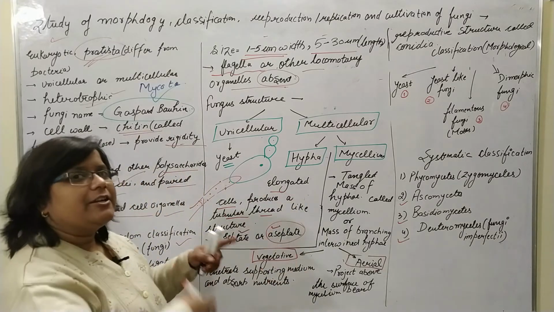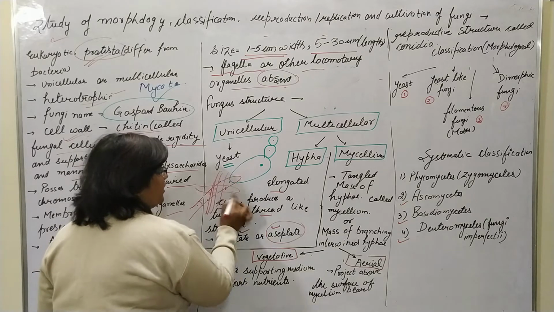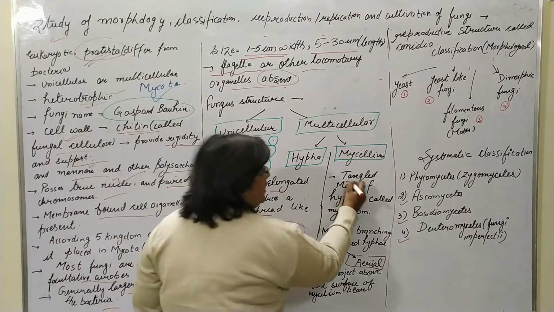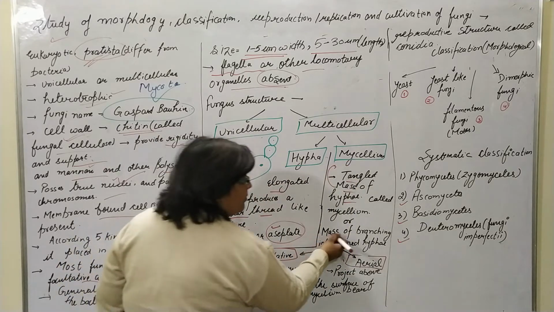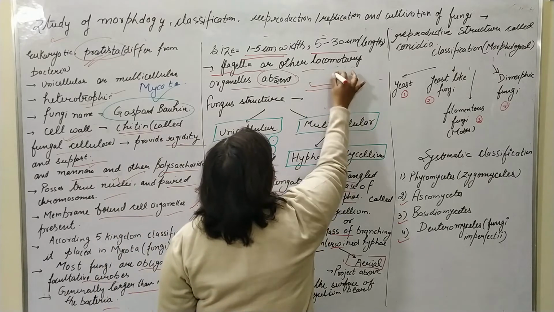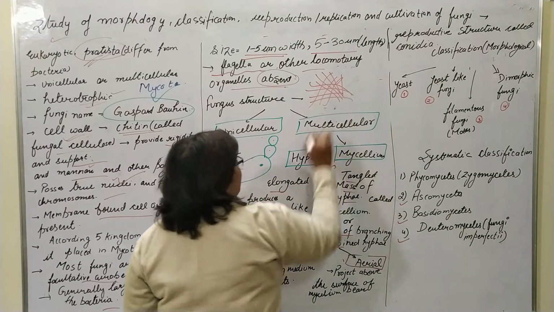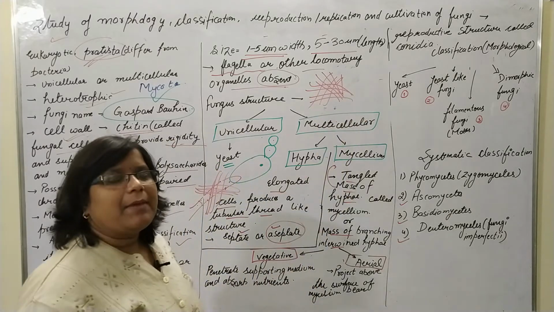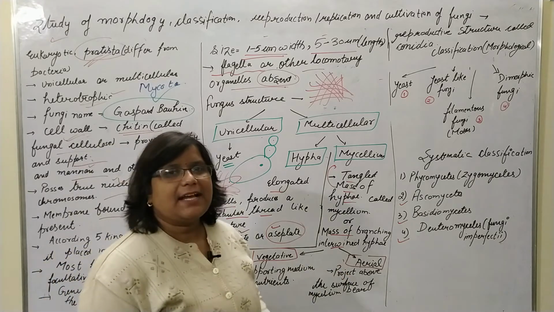Suppose that many hyphae are mixed or intertwined with each other. Many hyphae form a tangled mass, known as the mycelium, a mass of branching, intertwined hyphae. It means the hyphae intertwined with each other are combinedly known as the mycelium. The mycelium are of two types.